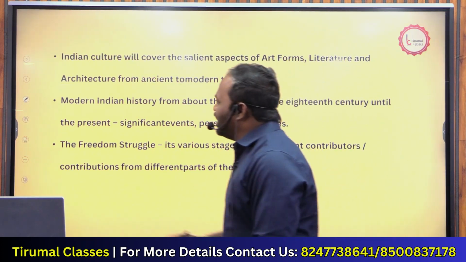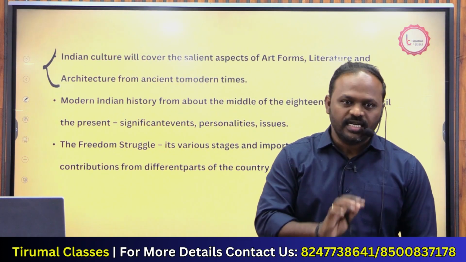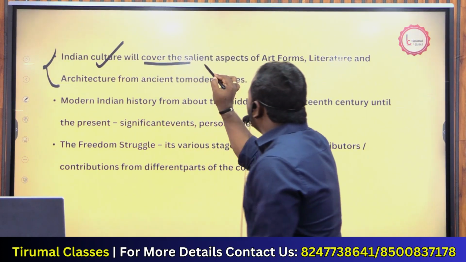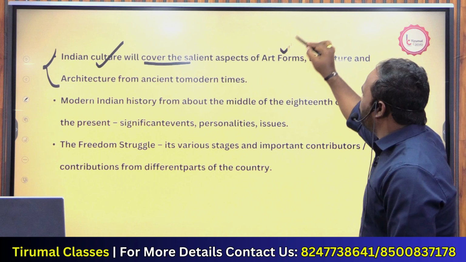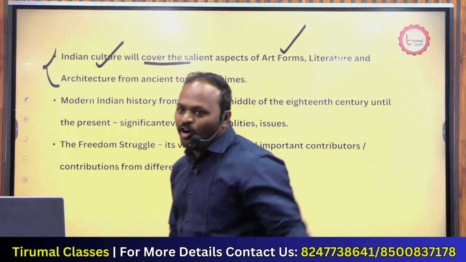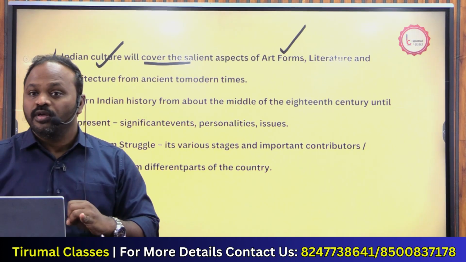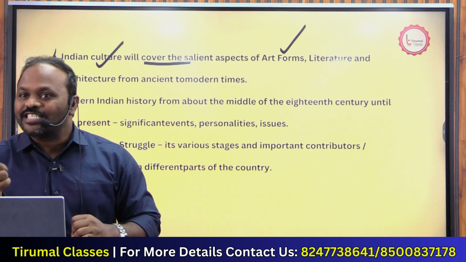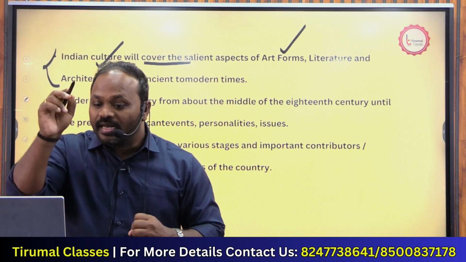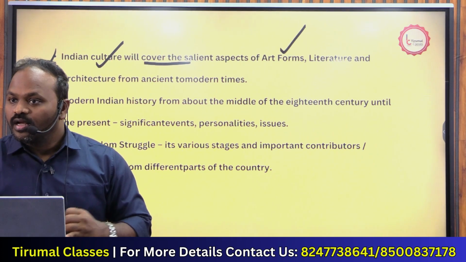So first, it is talking about art and culture. Look at this. Indian culture will cover salient aspects of art forms. What do you mean by art forms? Dance is an art form. Salient features of classical dances, Western dances, are art forms. Music is an art form. Literature is an art form. Yes or no? Yes, all this.